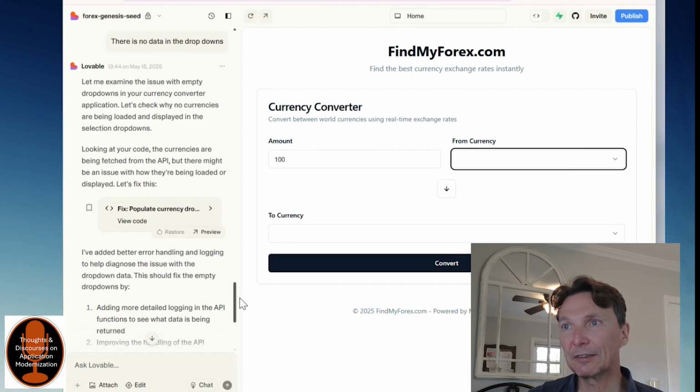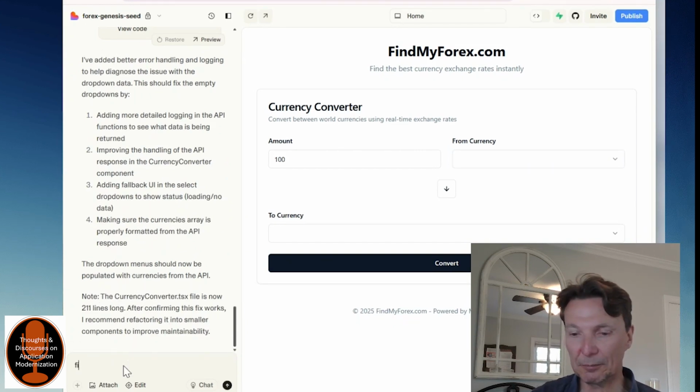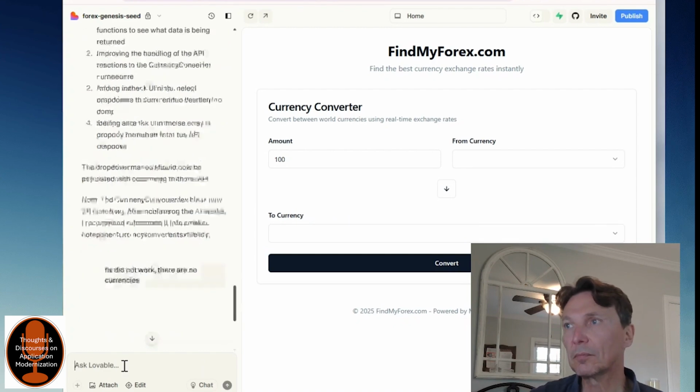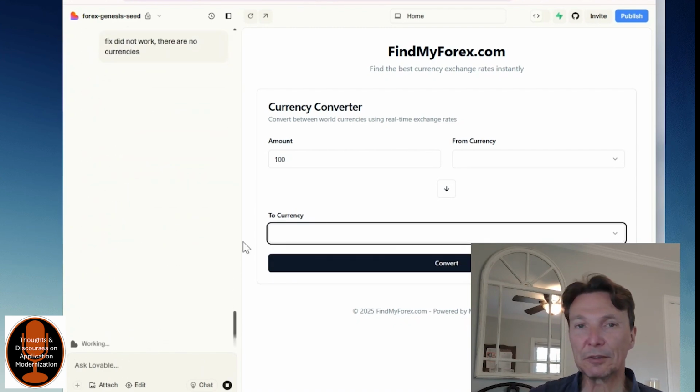Oh, it says no currencies available, right? So fix did not work. Right. Yep, no currency is available. So it looks like whatever it's doing, it's not able to get the list of currencies.